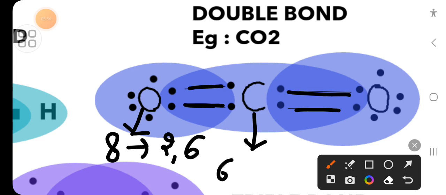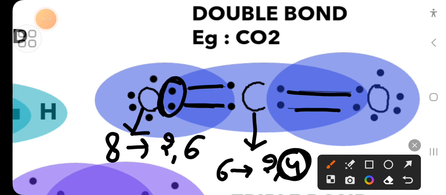Carbon atomic number is 6 and its electronic configuration is 2,4. For stabilizing the carbon atom, the carbon outermost shell needs 4 more electrons, which can be shared by taking 2 atoms of oxygen, forming CO2.